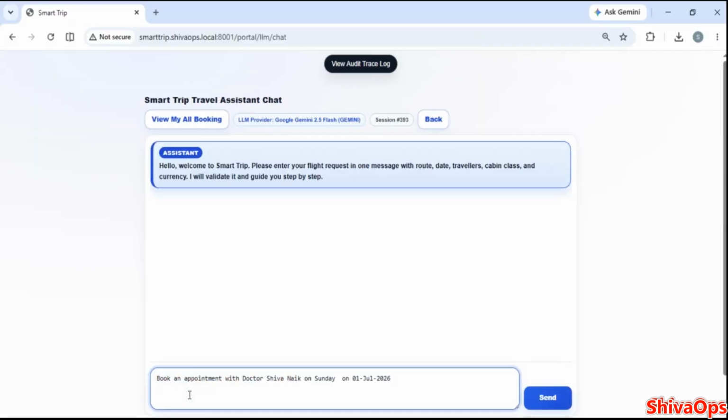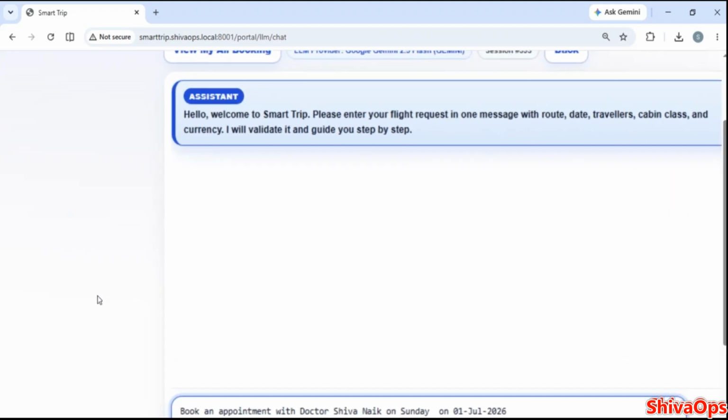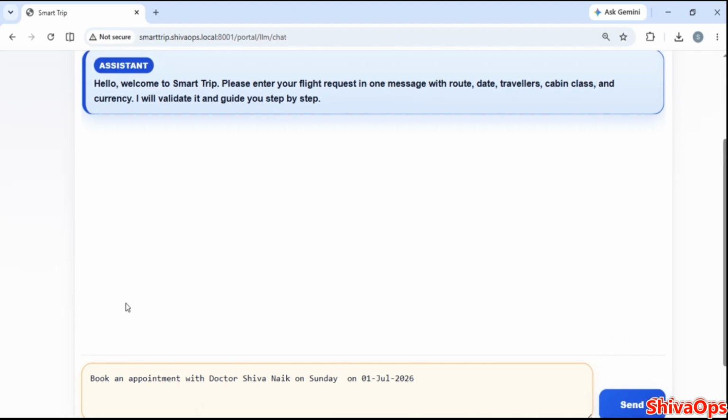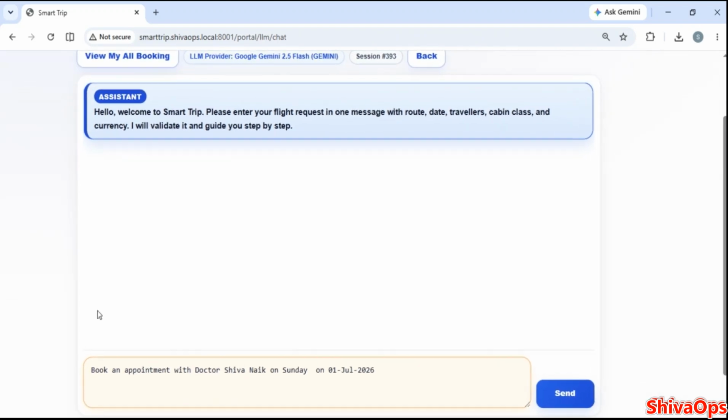So I will type a non-travel request here. I will say, book an appointment with Dr. Shiva Naik on Sunday, 1st July 2026. So here SmartTrip should not entertain